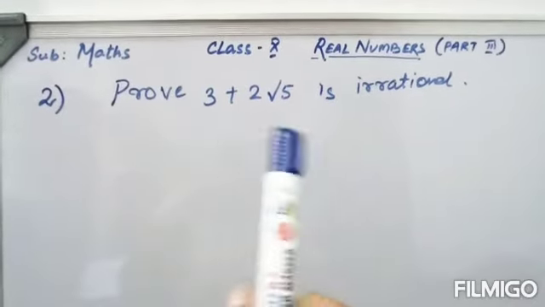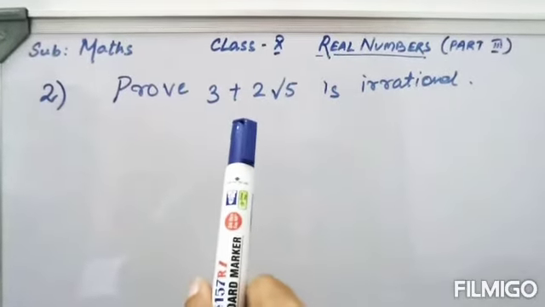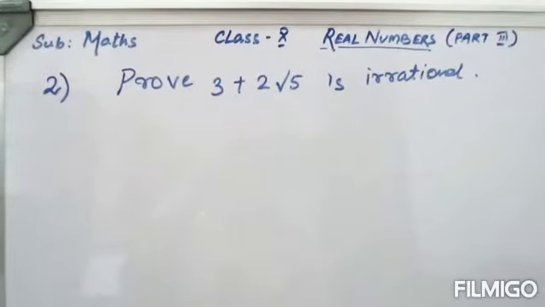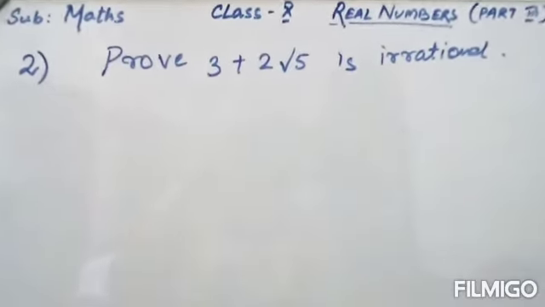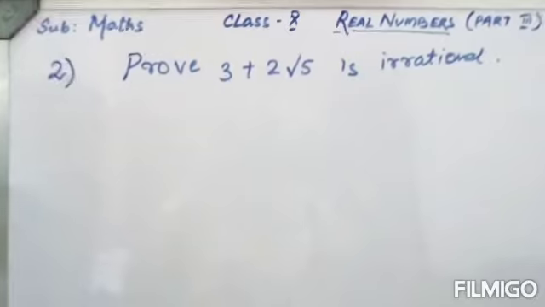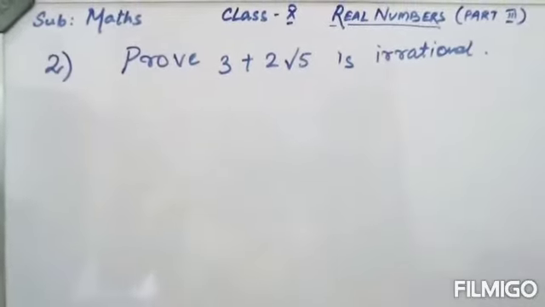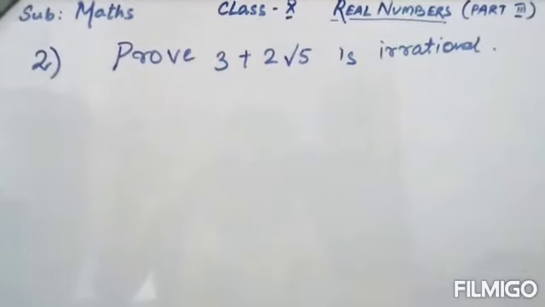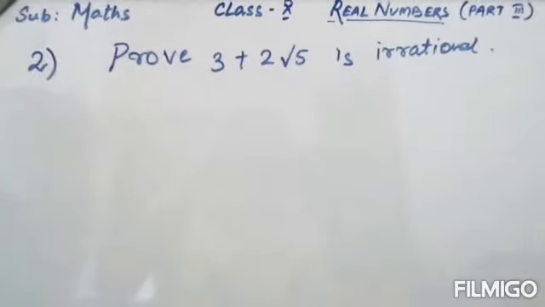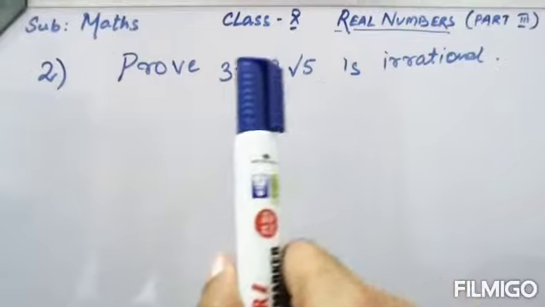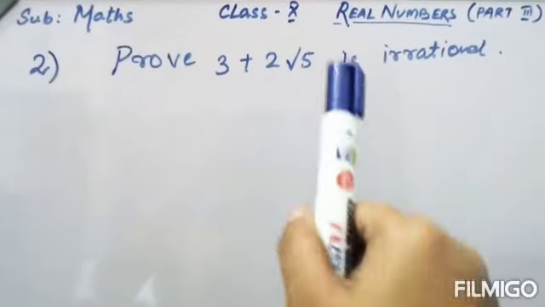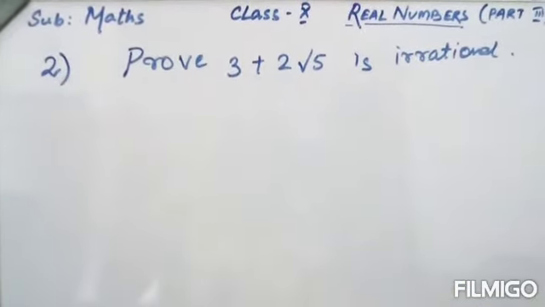Now how to solve this type of problems where one operator is given? Okay, we will solve like the previous method only, a little bit of change will be there. Now see, what did I tell? Whenever this type of problem is given, we have to assume that the number given is rational.